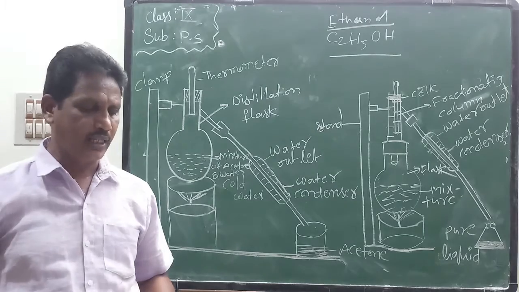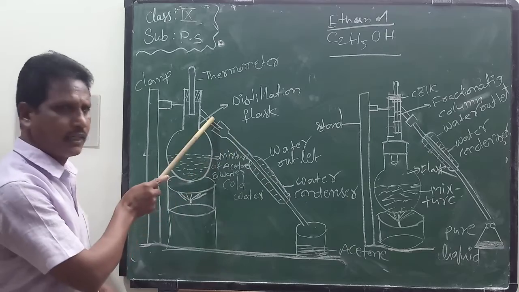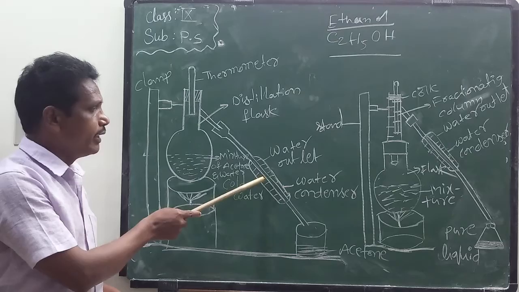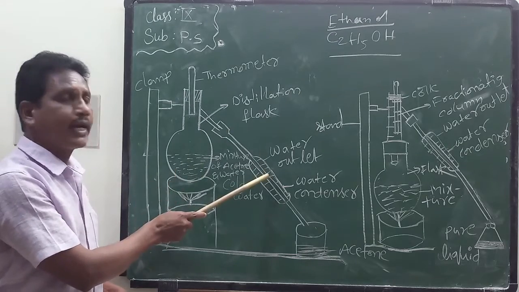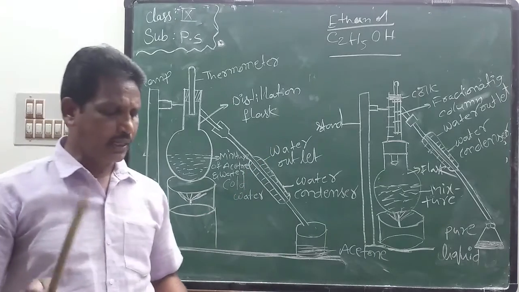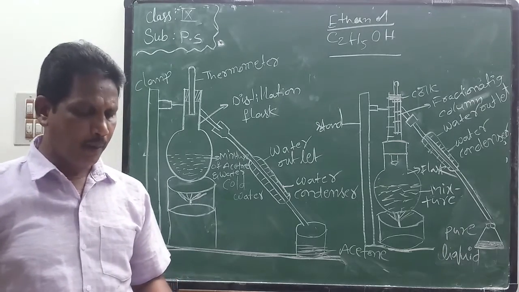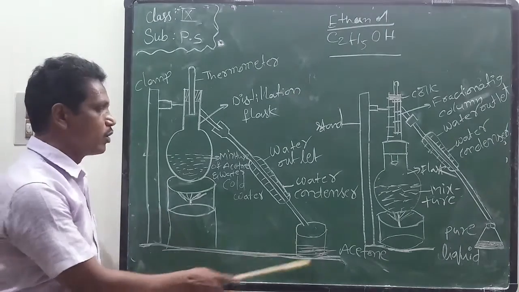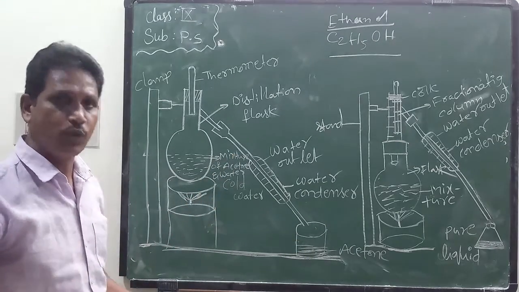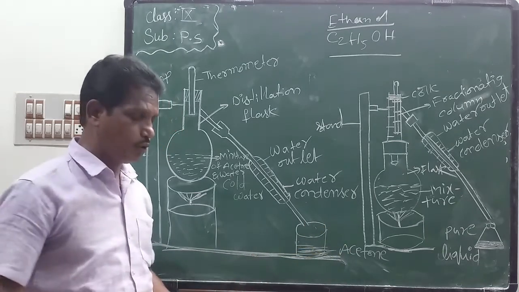Attach the condenser to the flask. This is the distillation flask; this is the condenser. Condenser means any vapor in this instrument is condensed or cooled and converted into liquid form. Attach the condenser to the flask, and at the other side of the condenser keep a beaker to collect the distillate. This is the beaker to collect the distillate, the acetone solution.